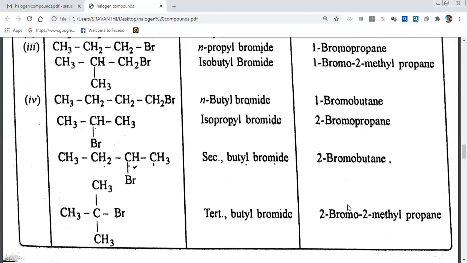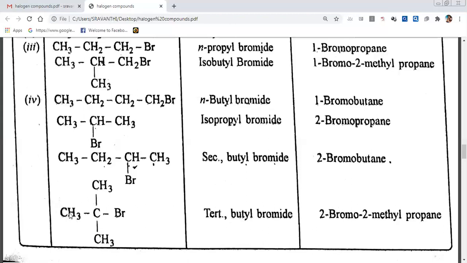When you are going to give IUPAC nomenclature, first you have to select the straight chain. That means we have to select this parent chain. How? 1, 2, 3. Bromine is getting the second position. How many carbons are we getting? 3. One long chain we have to select.